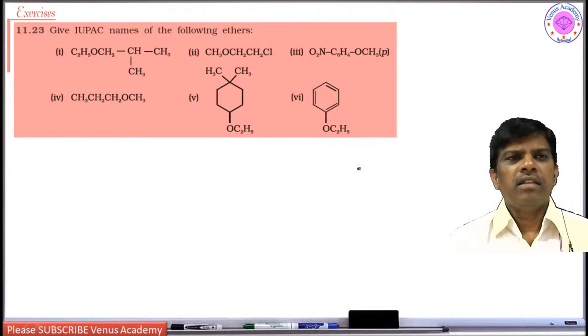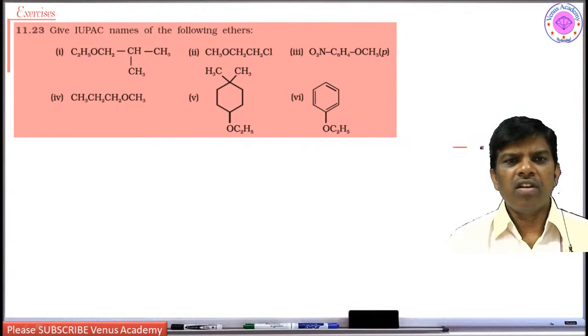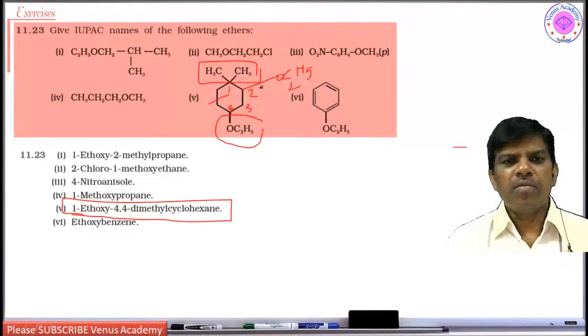Next, give IUPAC names of the following. Here, ethoxy and dimethyl groups: which is going to have priority? The numbering has to be followed from this side, students: 1, 2, 3 and 4. Actually it should be like this. The ethoxy oxygen should get priority. That is why it is named 1-ethoxy-4,4-dimethyl.